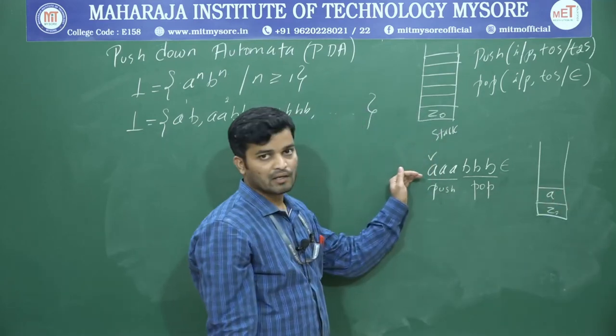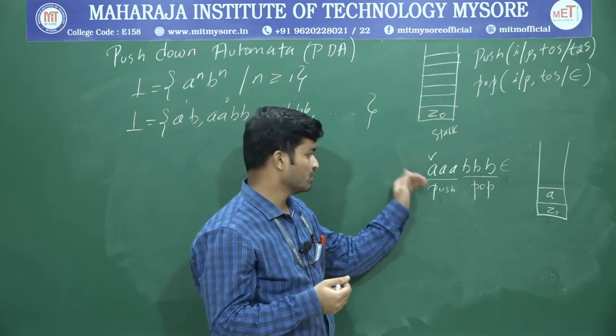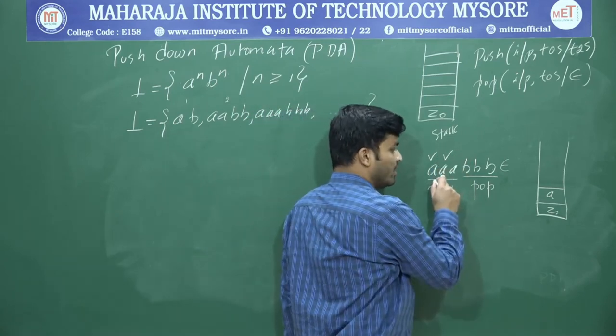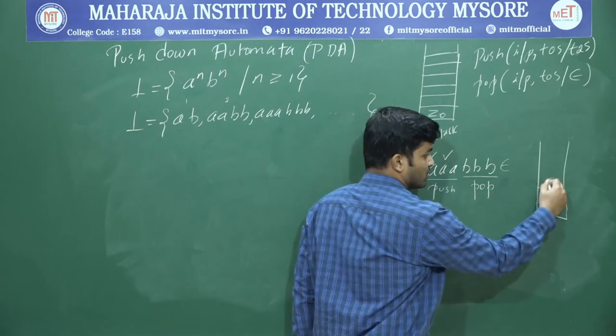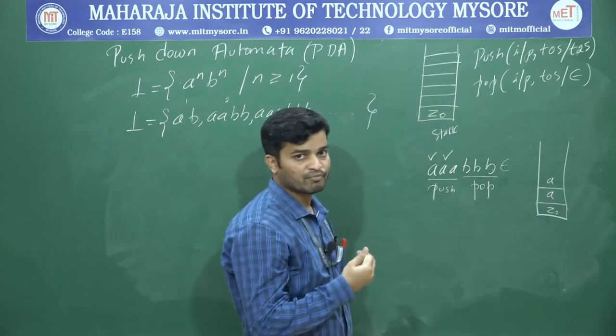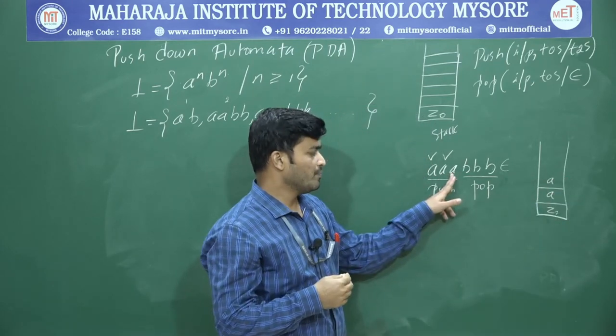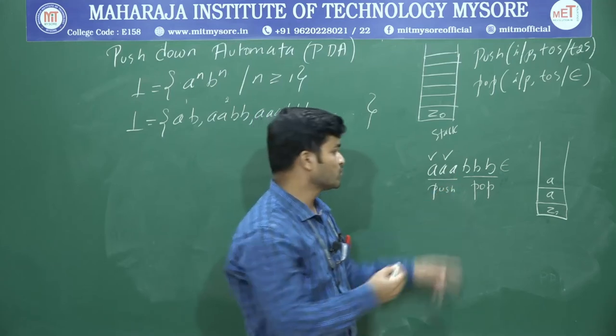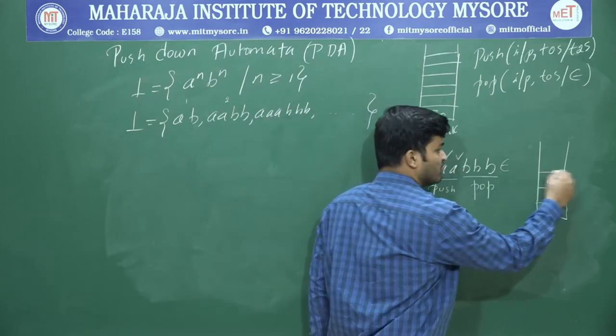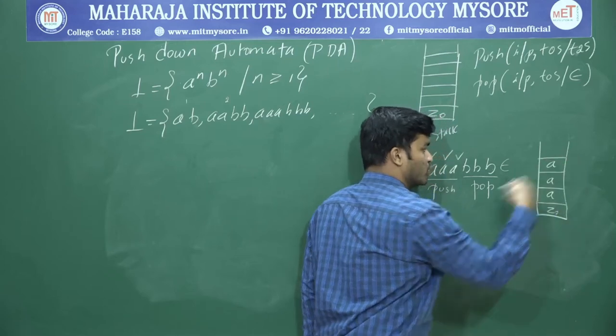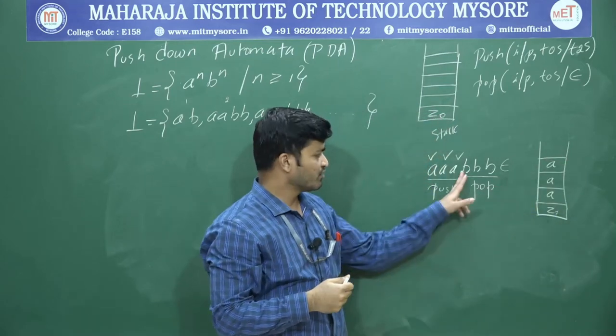Okay, so whenever I get an A, I'll keep on pushing A onto the top of the stack. What is the next input? A. If I get an A, I am supposed to perform a push operation. I'll push one more A onto the top of the stack. Again, what's the next input? Again, one more A. So whenever I get an A, I have to perform a push operation. So I push one more A.